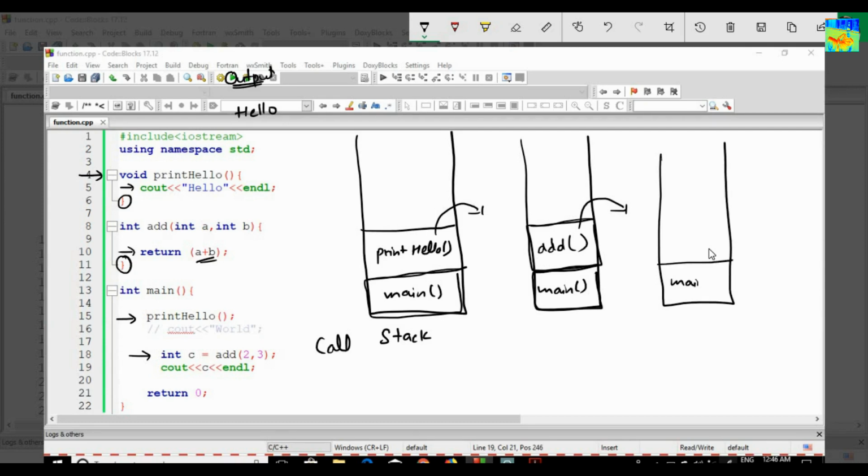Now this is main. So I will execute main because main is at the top. At line number 18, C is storing the addition of two numbers. Then I am printing C, then return 0, then main is over. Main is over, pop out. Now the stack becomes empty and our program is over. Okay.